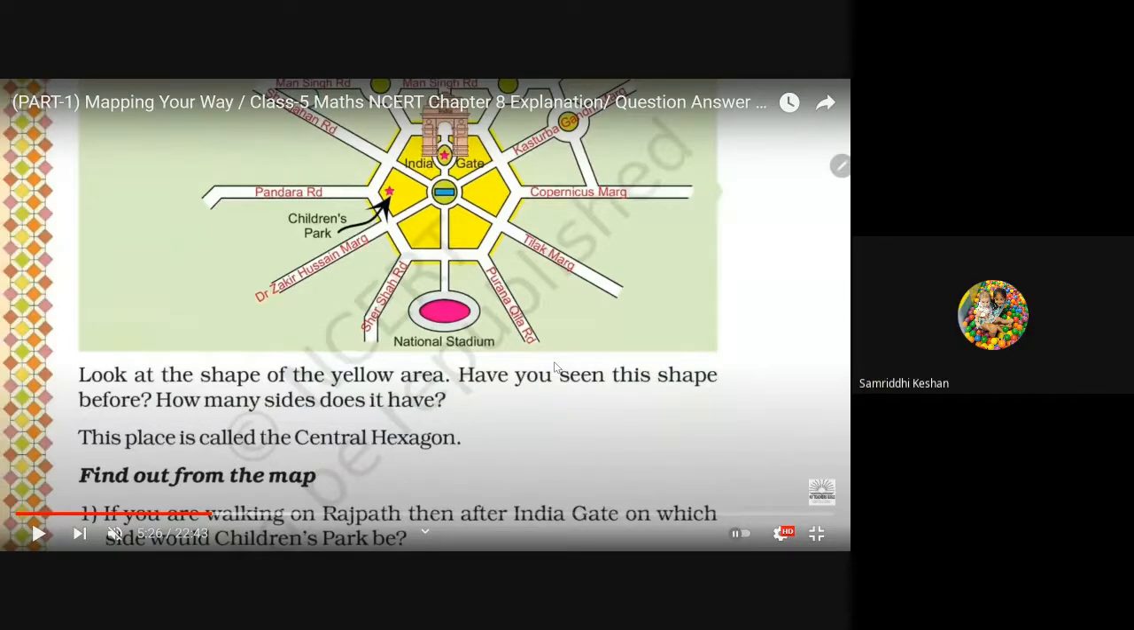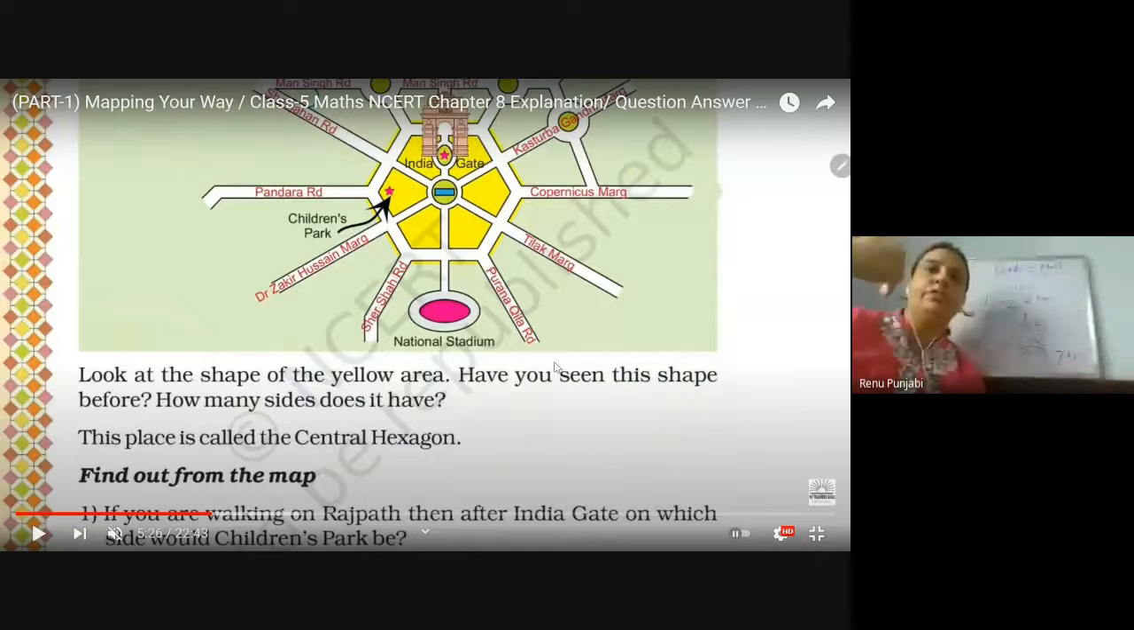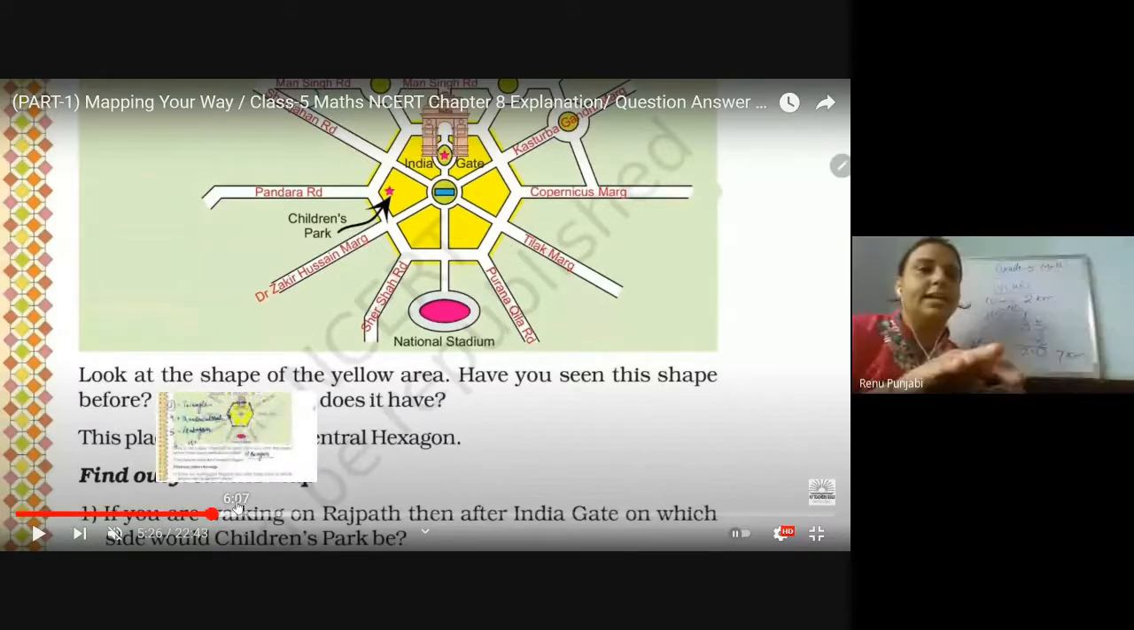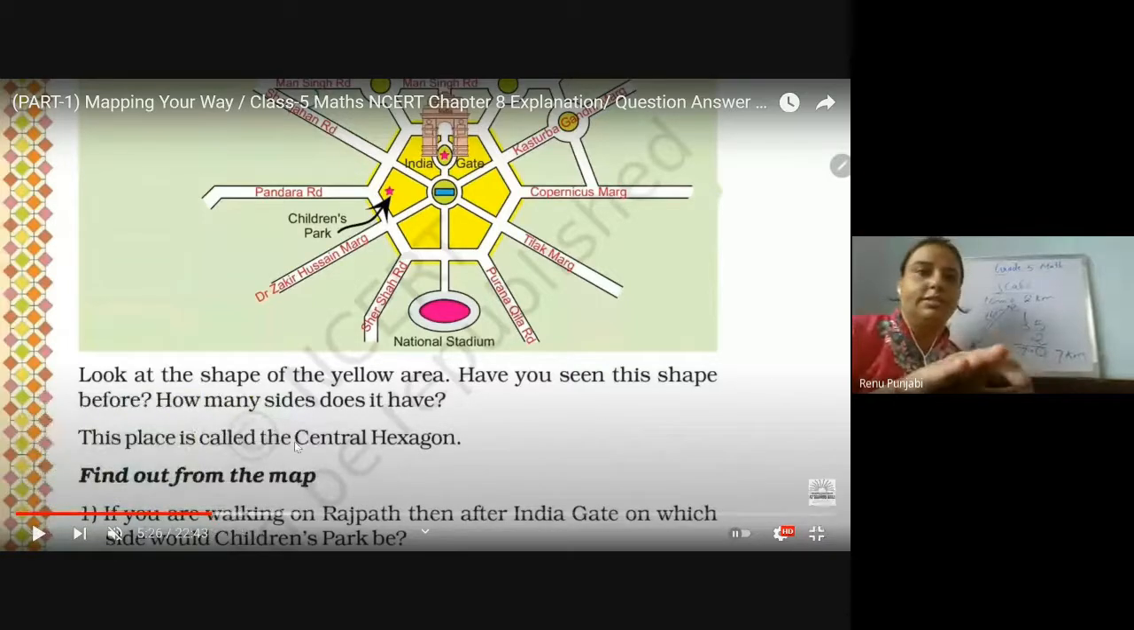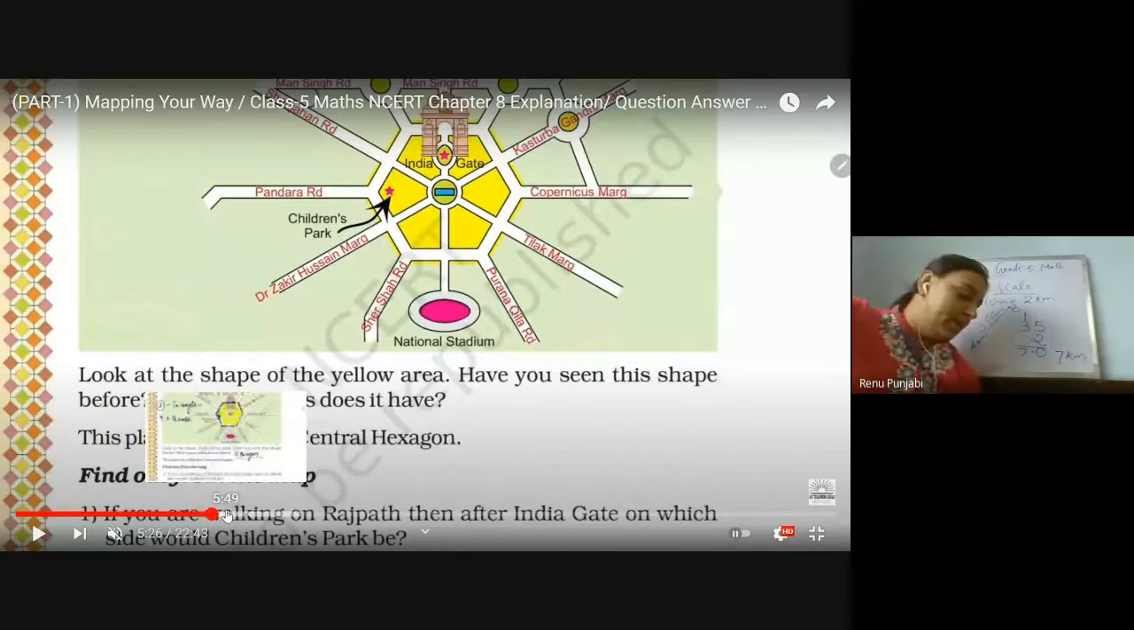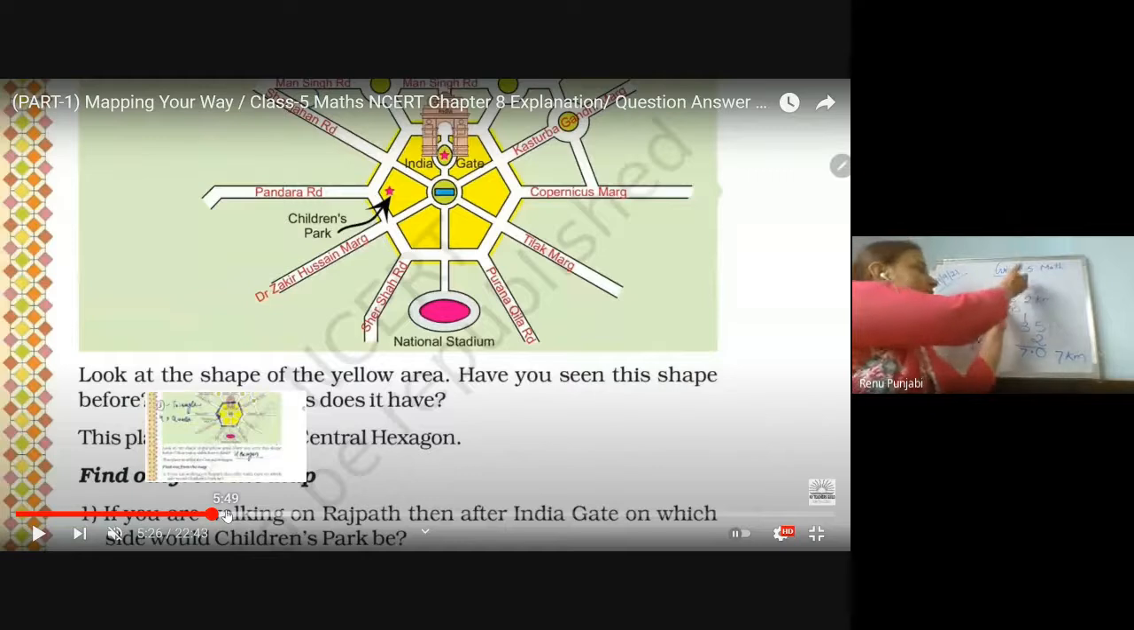If you are coming from Rajpath, here you will use the right and left direction, students. India Gate will come first, then at which side will your children's park be? Right side. Because you are coming from Rajpath, India Gate is coming in the center, then this is your right side where the children's park will be.